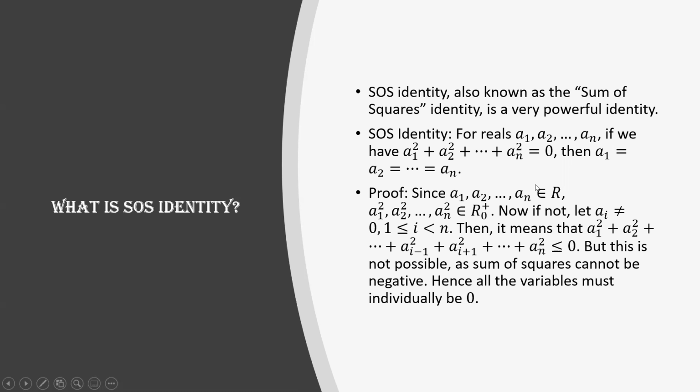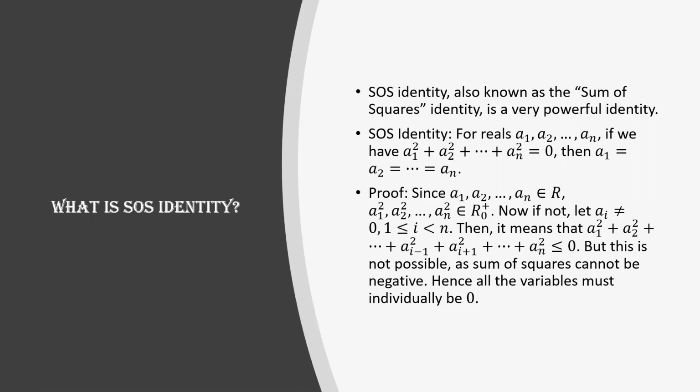The first thing we need to note is that a1, a2, all the way up to an are all real numbers. So we will go slowly. If they are all real numbers, no matter whether they are positive reals or negative reals, the squares a1 square, a2 square, etc. till an square will be non-negative, because the square of a negative number is positive and the square of a positive number is also positive. So a1 square, a2 square, etc. till an square are non-negative reals.